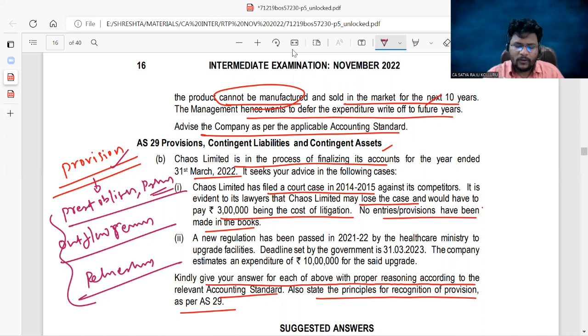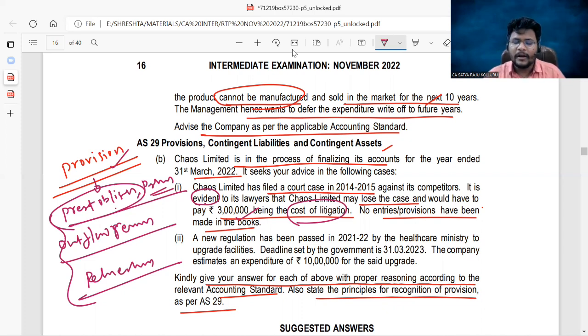Now, my question is, sir, in the first scenario, is there any present obligation? Yes, there is a present obligation because as per the evidence of the lawyer's advice, it is clearly given that as the cost of litigation, we need to incur damages of 3 lakhs, which is a present obligation.